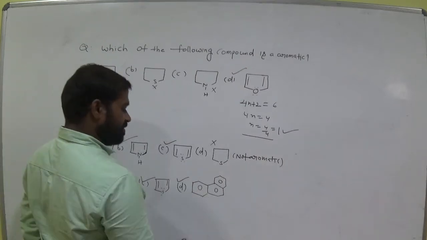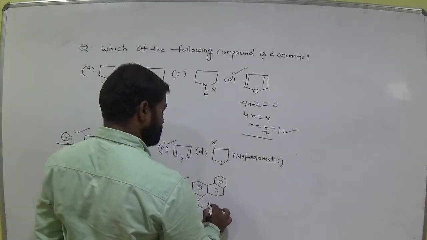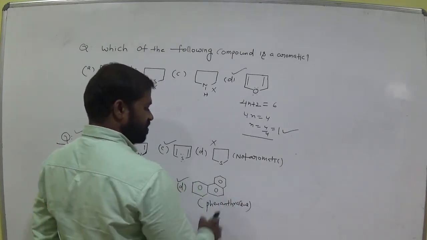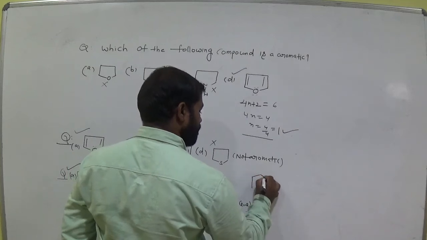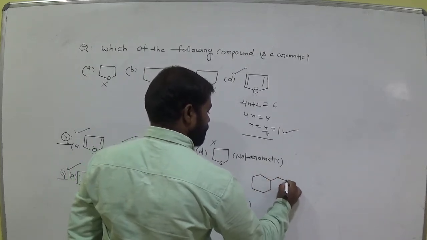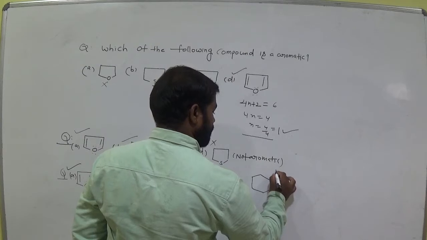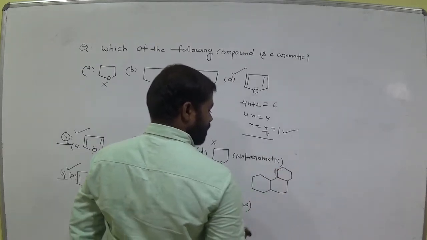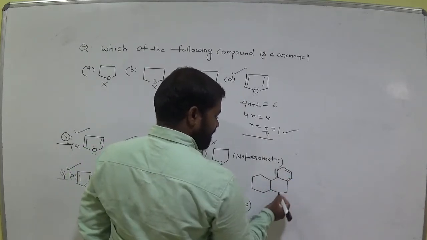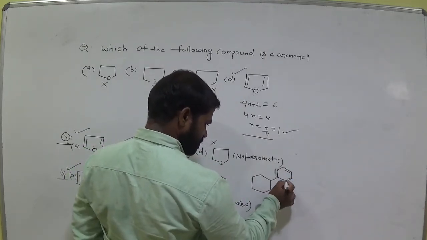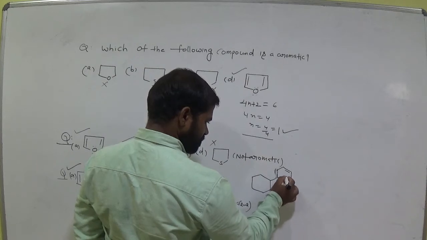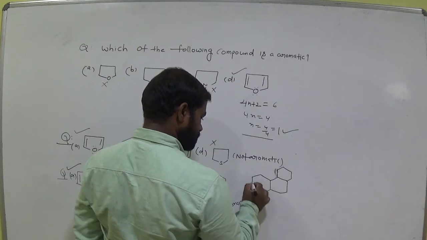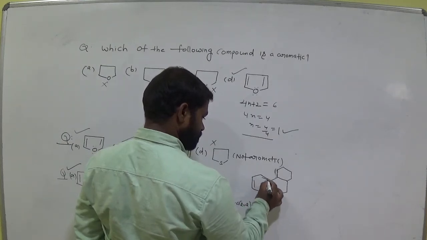Why? Let's see. Name of this compound is phenanthracene. So the structure is like this.